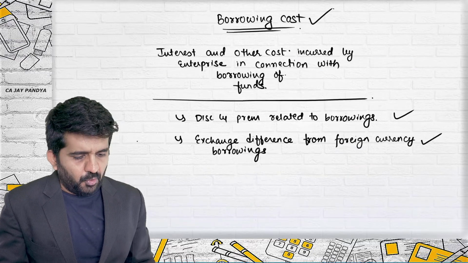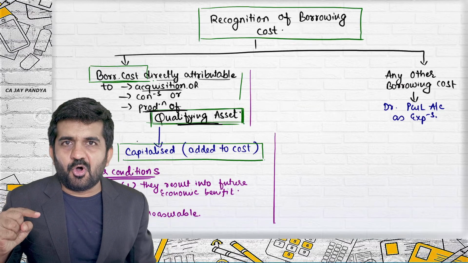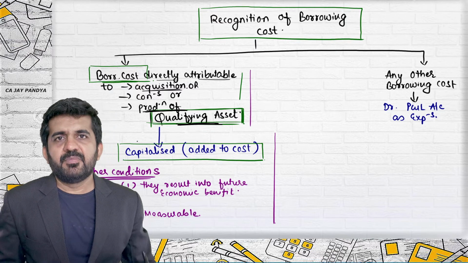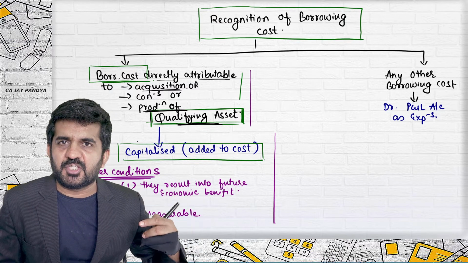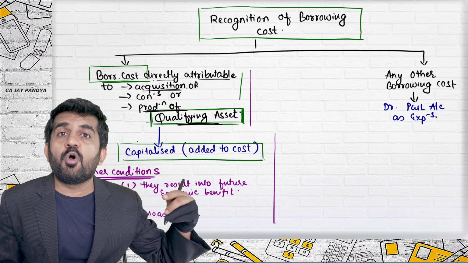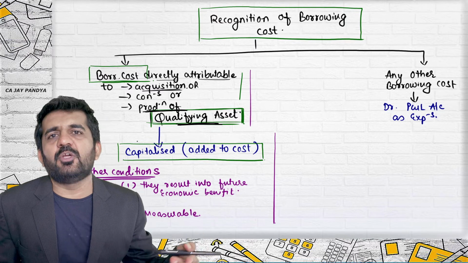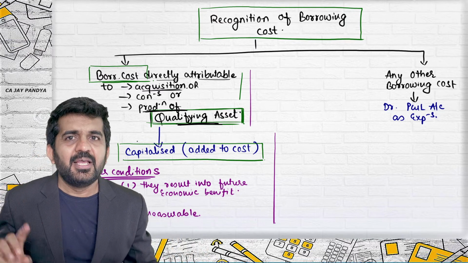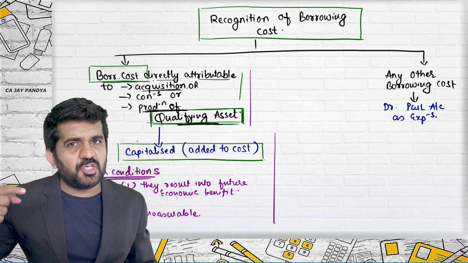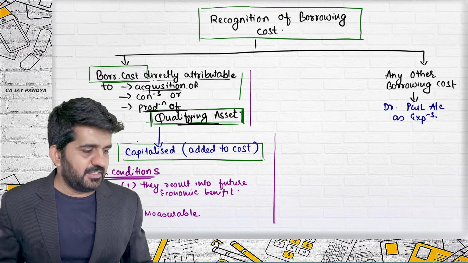That's all right. So, again going to this basic chart. Borrowing cost, we have understood what is borrowing cost, which is directly attributable to production, purchase, manufacturing of qualifying asset. Then that borrowing cost can be capitalized. Of course, PPE should be satisfied. That is, it should be having future economic benefit. It should be measurable. Is it all right? Then only something can be capitalized.